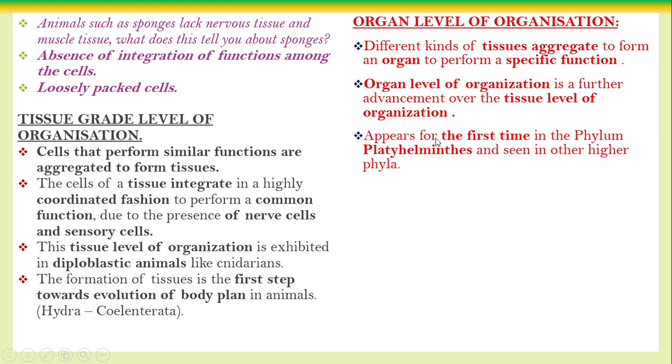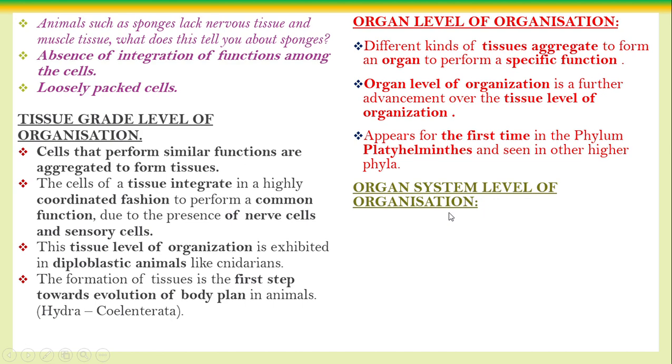Here, it appears for the first time in the phylum Platyhelminthes and is seen together in the higher phyla. In the organ grade level of organization, the first group is Platyhelminthes, that means the flatworms, the group of the first organ level of organization, and also other higher animals. Organ system level of organization.